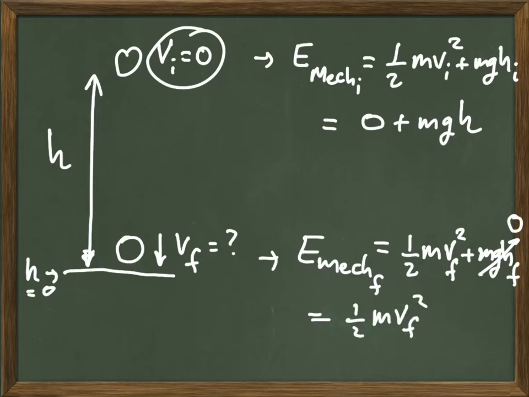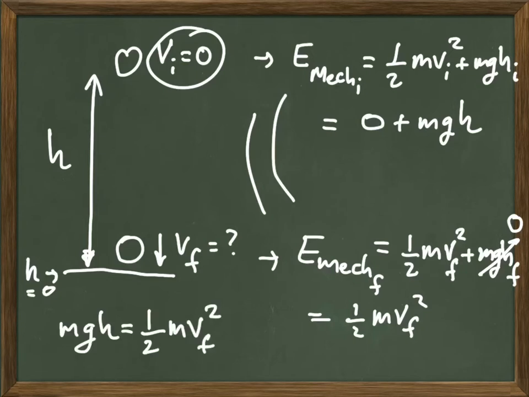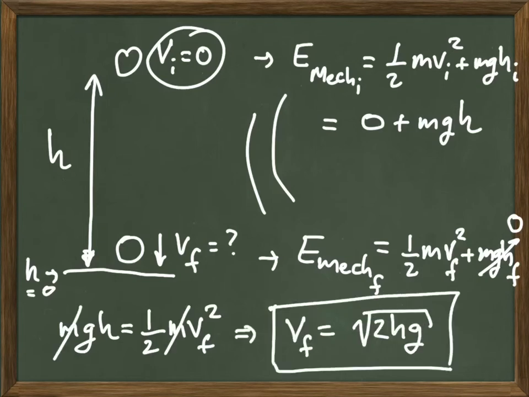So the final mechanical energy is simply 1/2 of the mass times the final velocity squared. And since we learned that the mechanical energy in free fall is conserved, those two numbers must be equal to each other, which means mgh equals 1/2 m v final squared. Notice that the mass is on both sides of the equal sign, so we can cancel it. Solving for the final velocity, we get the square root of 2hg. As you can see, setting up the problem is not very difficult at all. It saves you a few steps. If you did it with kinematics, you would add a few additional lines of equations to get to the final answer. And we get that the final velocity is the square root of 2hg.